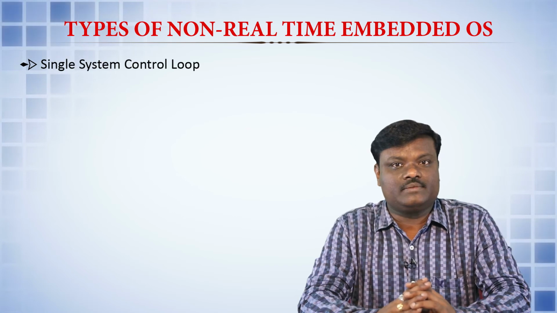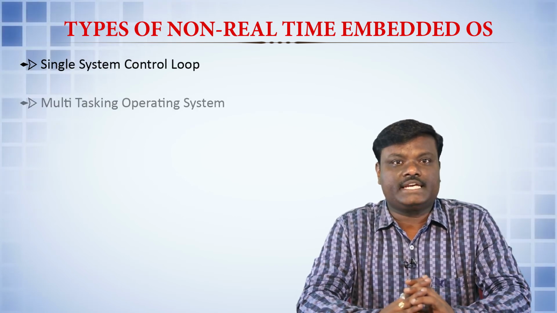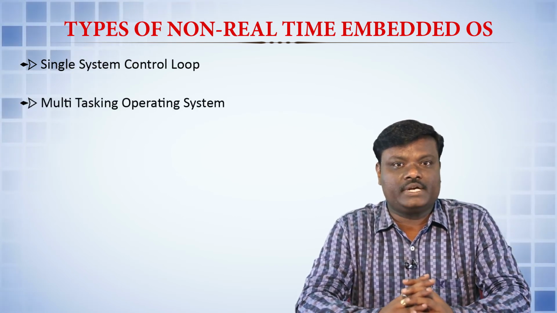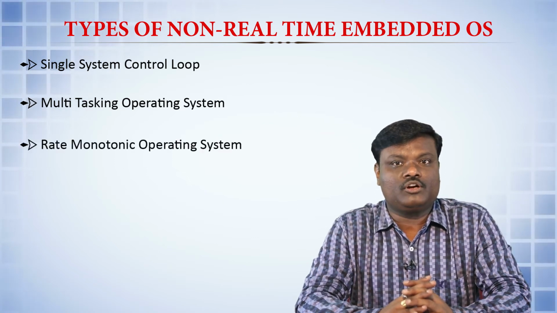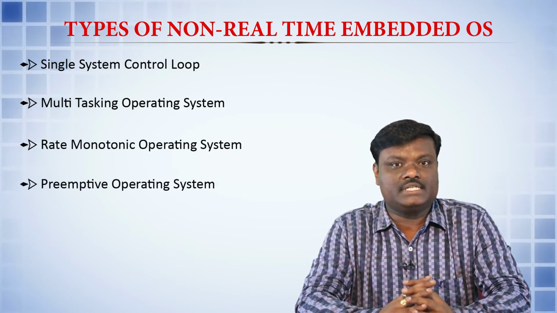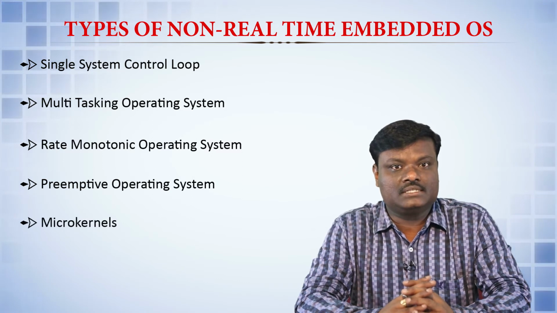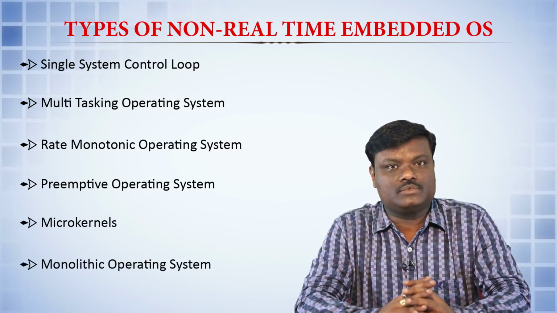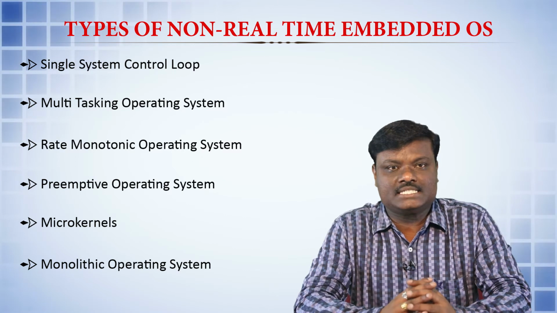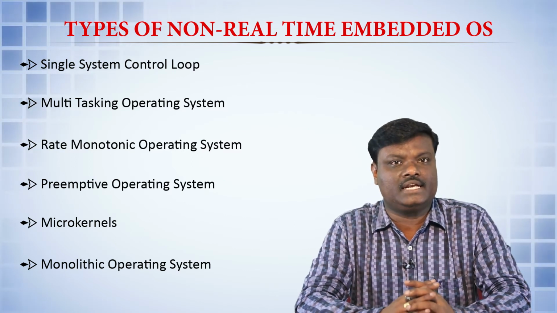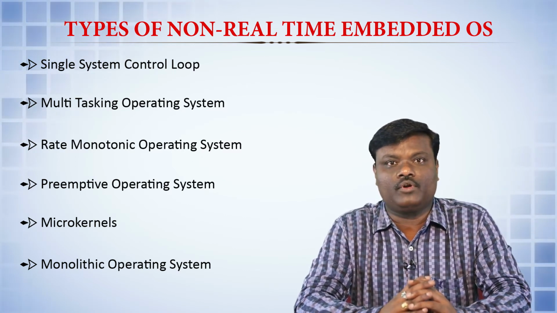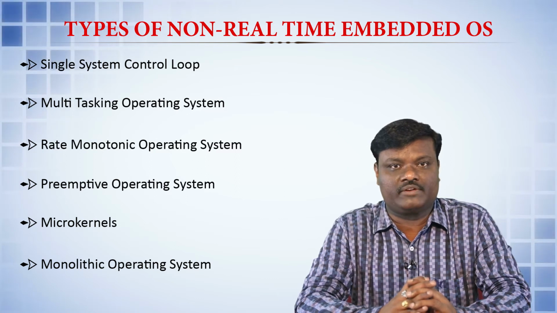So, coming to the types of non-real-time embedded operating systems, there are several to quote. One is single system control loop, second one is multitasking operating system, rate monotonic operating system, preemptive operating system, microkernels, monolithic operating system. Here I have given only 6, other than these 6 there are several, another 4 to 5 non-real-time embedded operating systems are available.